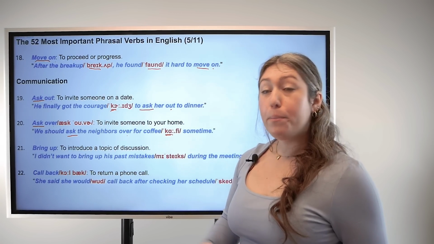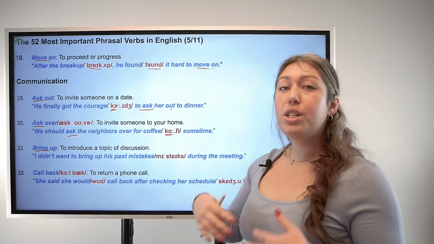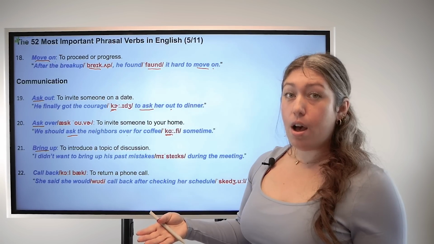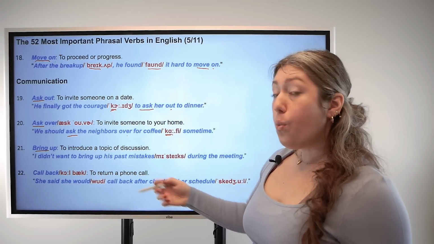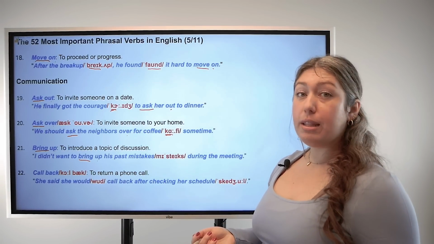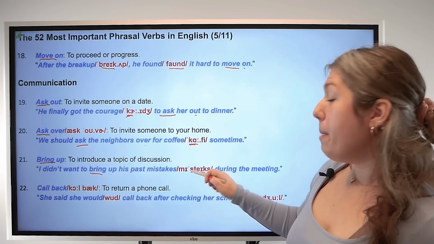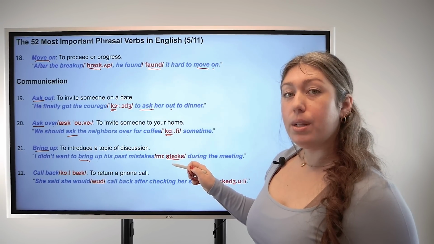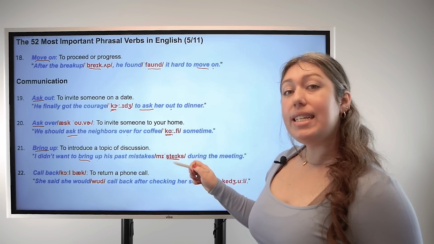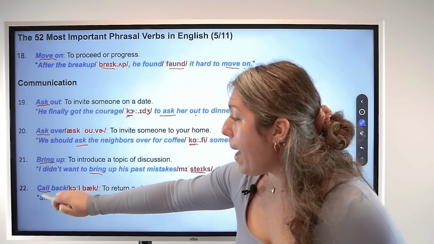Number 21, bring up. Base verb bring, particle up. This means to introduce a topic of discussion. For example, I didn't want to bring up his past mistakes during the meeting. And pay attention to pronunciation. Mistakes has emphasis on the second syllable. Mistakes, mistakes.